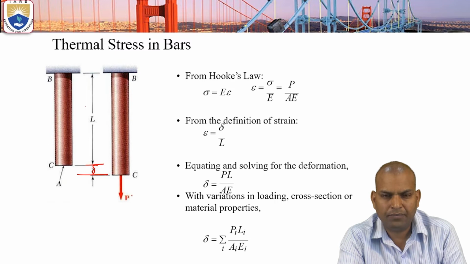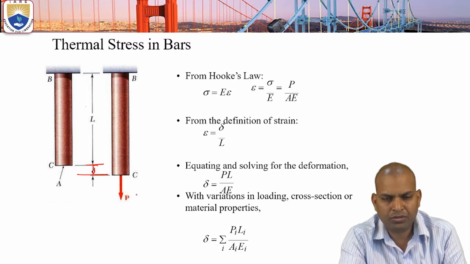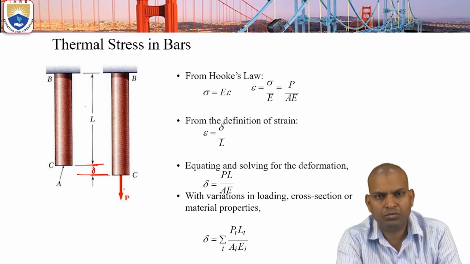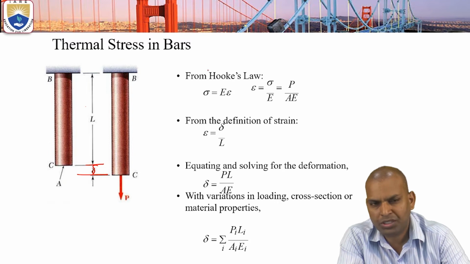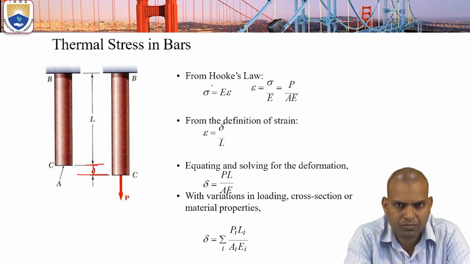Now from Hooke's law, the stress is directly proportional to strain. Then stress equals the constant of proportionality times strain. That constant of proportionality is known as modulus of elasticity. Sigma equals E times epsilon.